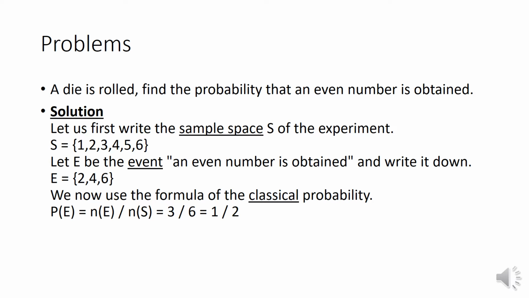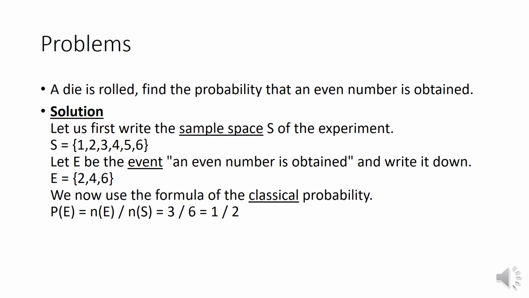Usually the sample space is written with the capital letter S. Here S, when a die is rolled, the exhaustive outcomes can be 1, 2, 3, 4, 5, 6. In the question, what they have asked is that an even number has to be obtained.